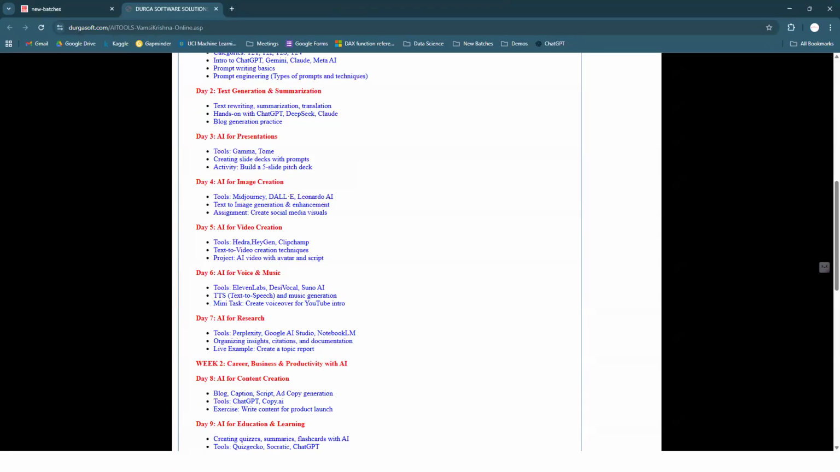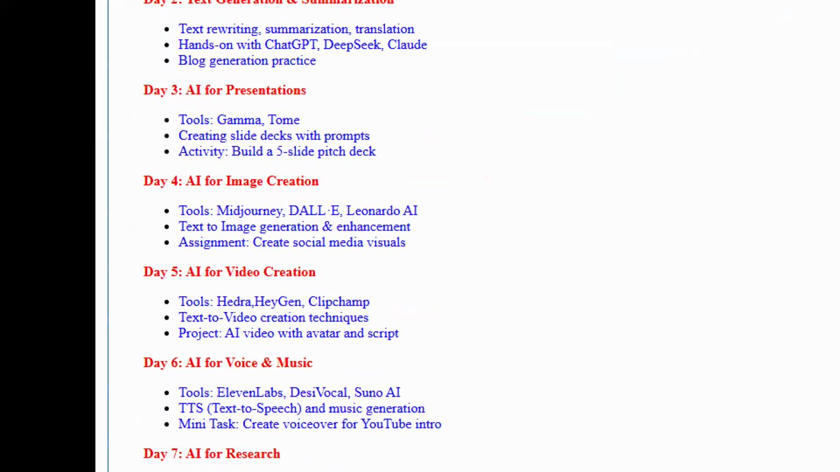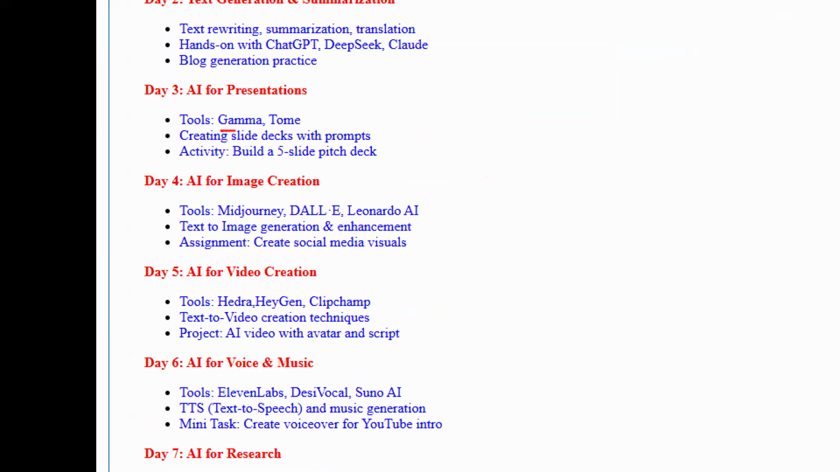So after that, we are going to discuss AI for presentations, using something like Gamma, creating slide decks with prompts. Build a 5 slide pitch deck, how to create AI presentations. Then image creation, guys, like Midjourney, DALL-E.